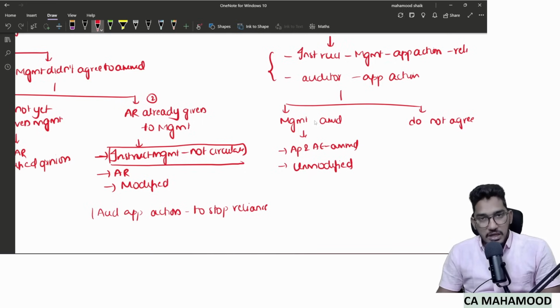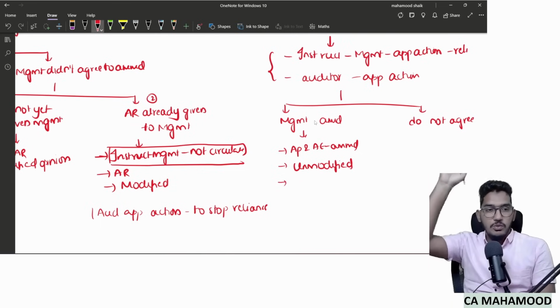Because management agreed to do the amendments, and I have also obtained audit evidence that they have done the amendment properly. So, I will give an unmodified opinion. But here the standard has told one more thing. If you observe carefully, shareholders will now get one more copy of financial statements and audit report.